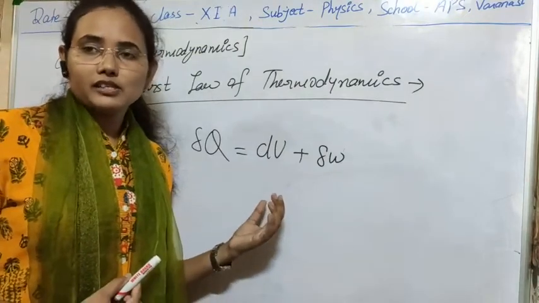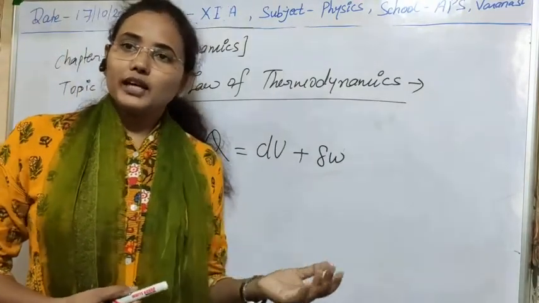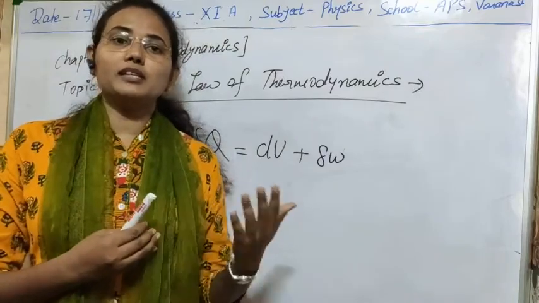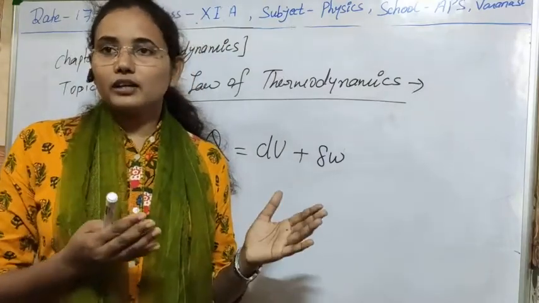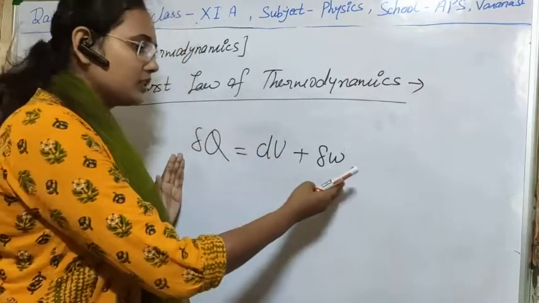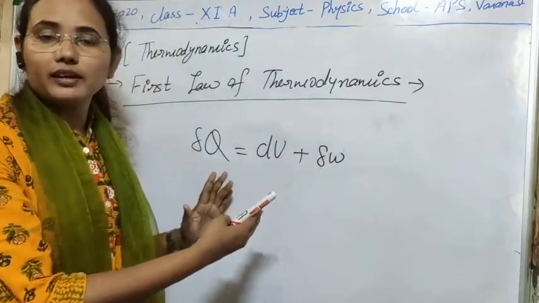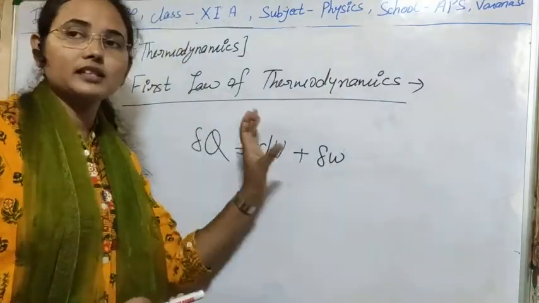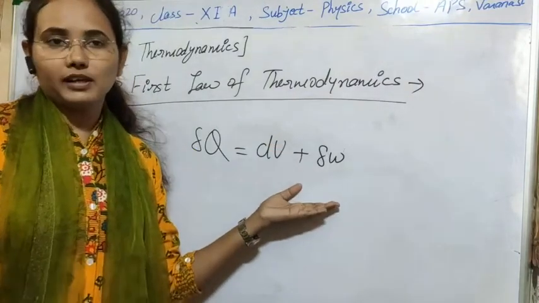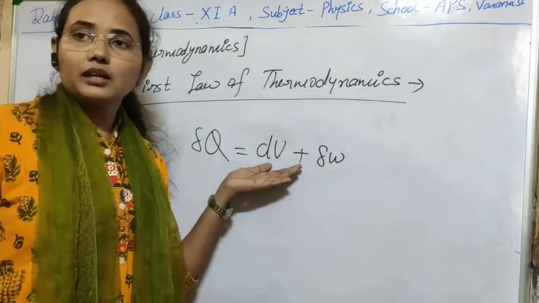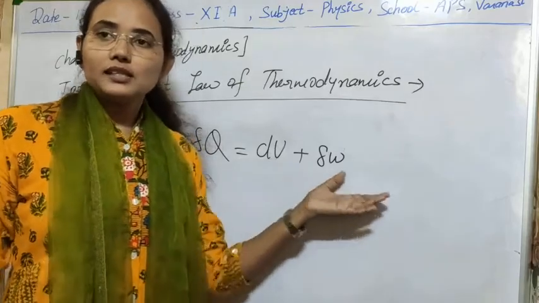According to the law of conservation of energy, what is that? We can only convert one form of energy into another form of energy. We cannot create energy, and we cannot destroy energy. Here we are not destroying or creating energy; we are only using heat energy and converting it into two forms of energy: some work and some internal energy. So I think this is clear to you.